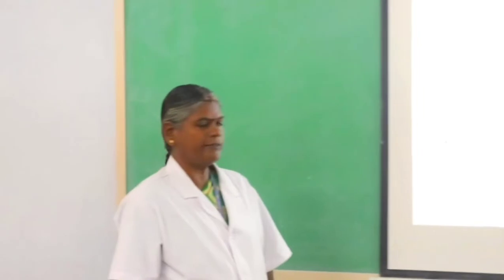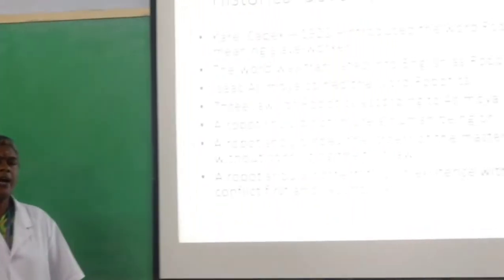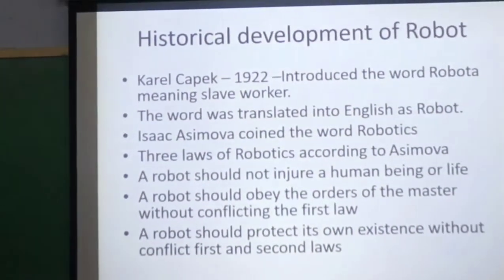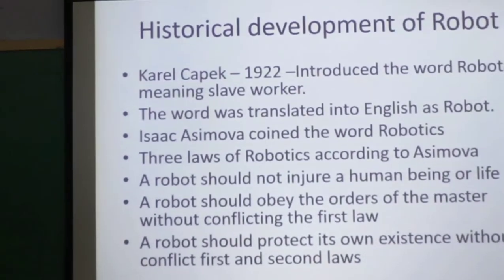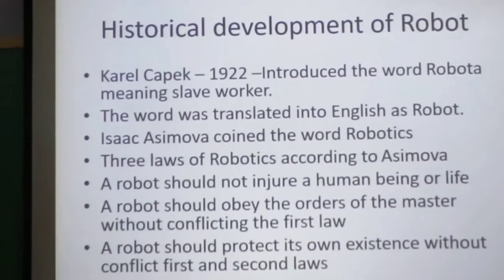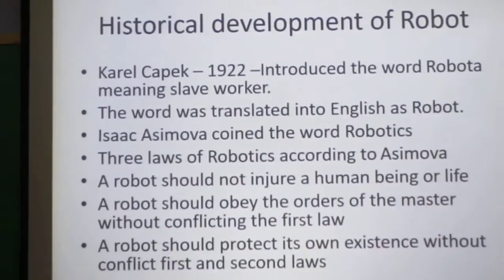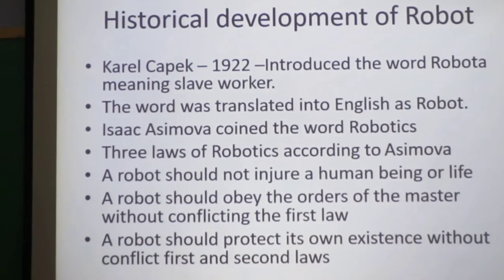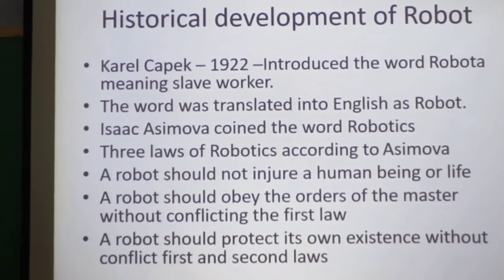Isaac Asimov coined the word robotics, and there are three laws of robotics according to Asimov. A robot should not injure a human being or life. This is the first law. A robot should obey the orders of the master without conflicting the first law. This is the second law of robotics. A robot should protect its own existence without conflicting the first and second laws. This is the third law of robotics.